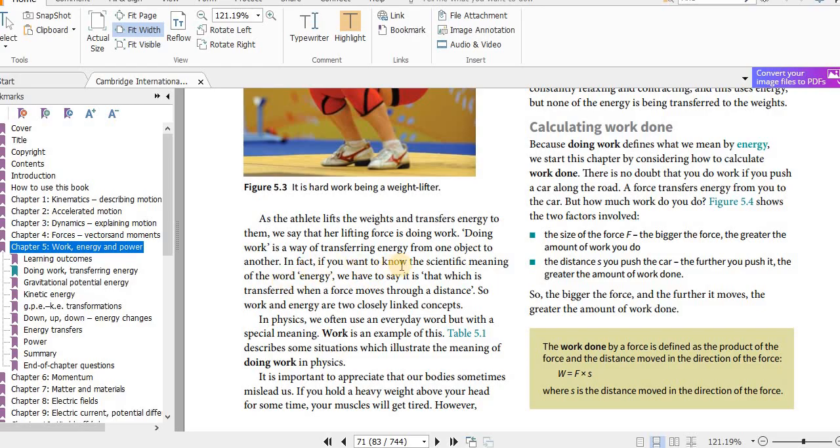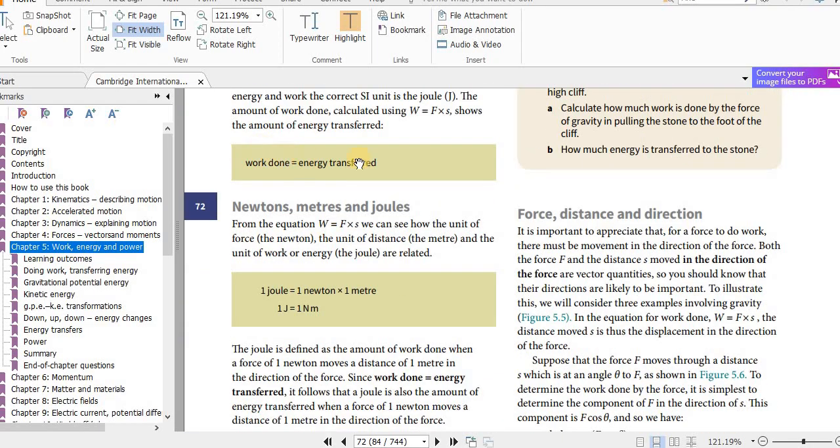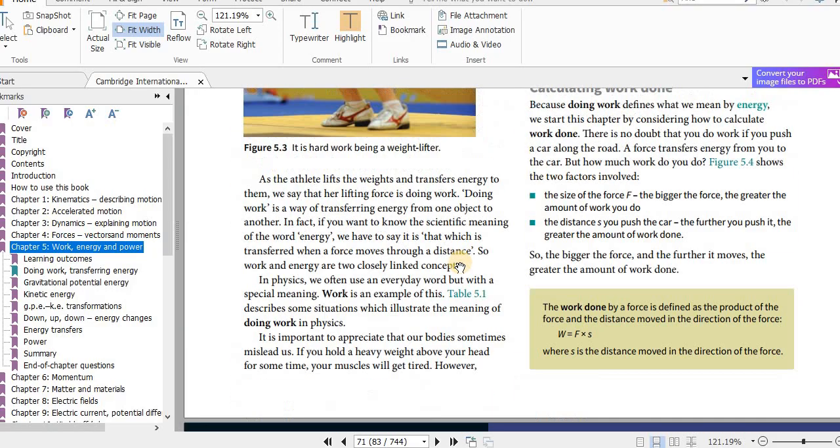In fact, if you want to know the scientific meaning of the word energy, we have to say it is that which is transferred when a force moves through a distance. So work and energy are two closely linked concepts. Now I told you, I think it's also here, work done equals energy transfer. You should know that.